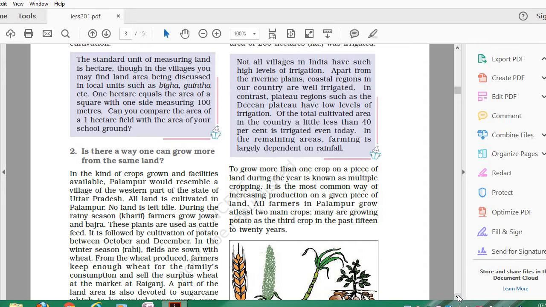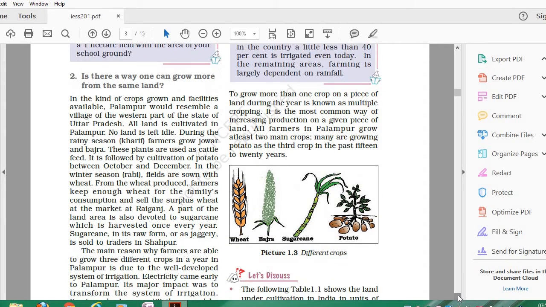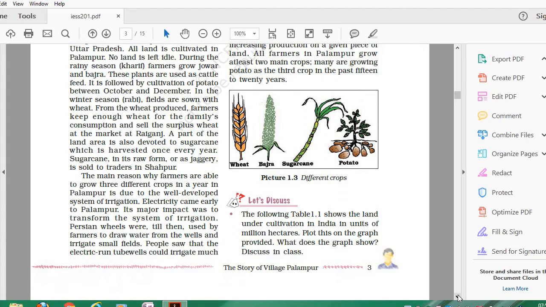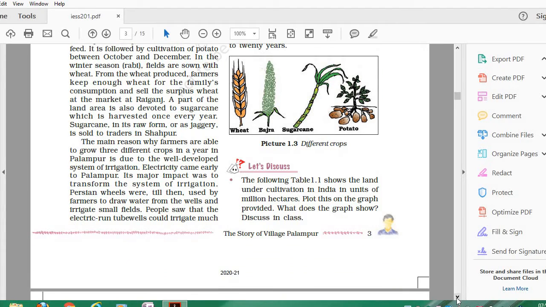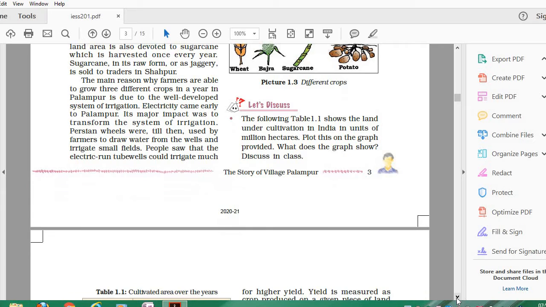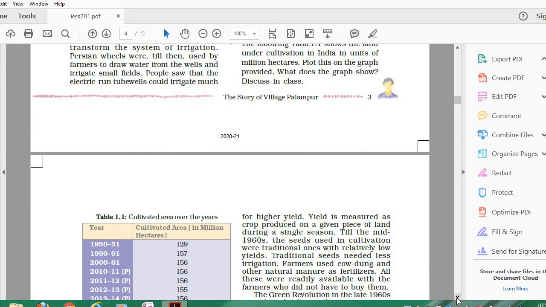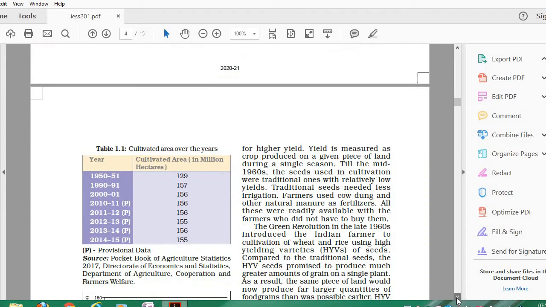Now come to the table provided over there, cultivated area over the years. As you can see, from 1950-51 to 2014-15, cultivated area in million hectares has gone up.